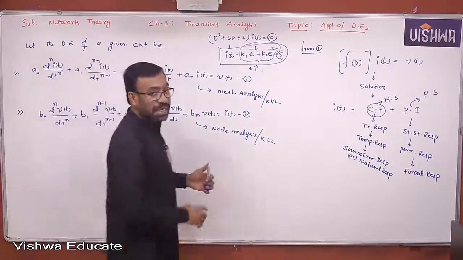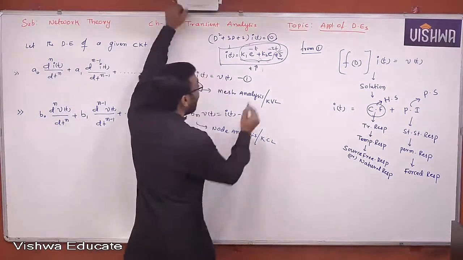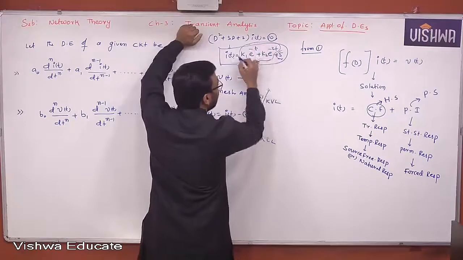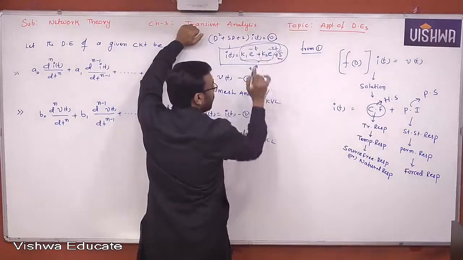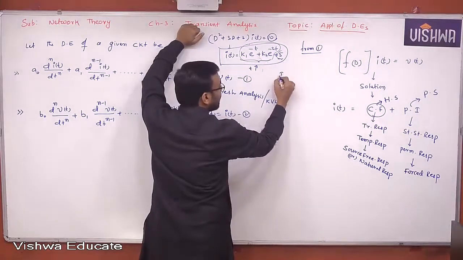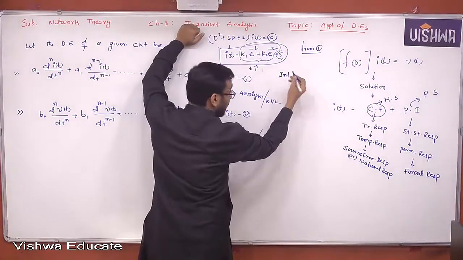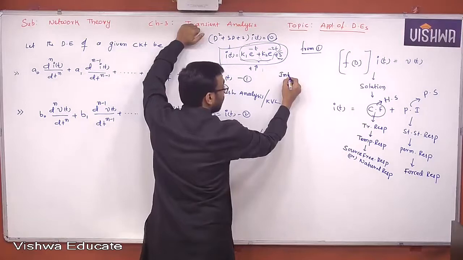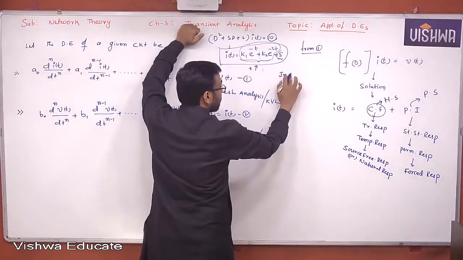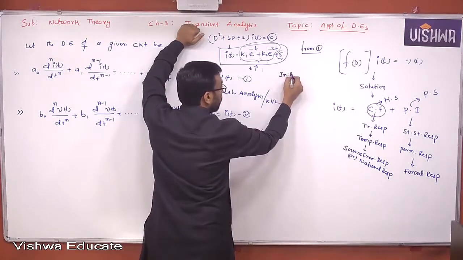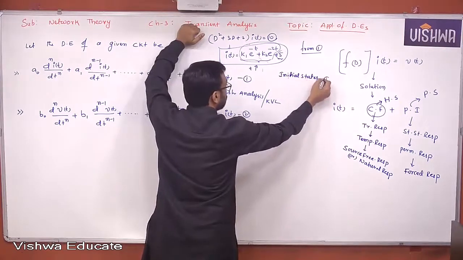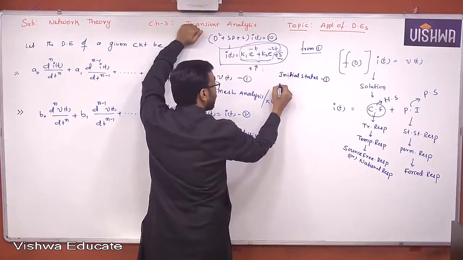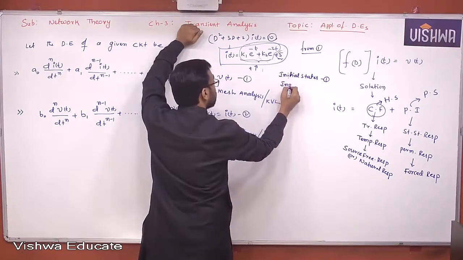Using this concept, according to the superposition theorem, there are two inputs. One is the internal states, or initial states, and the other is the actual input given to the system.